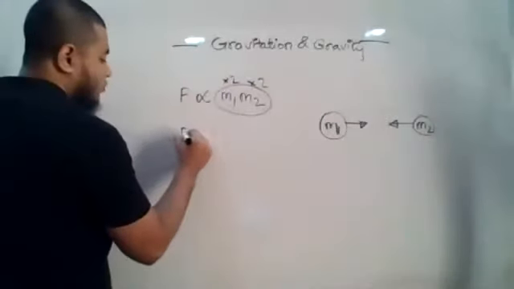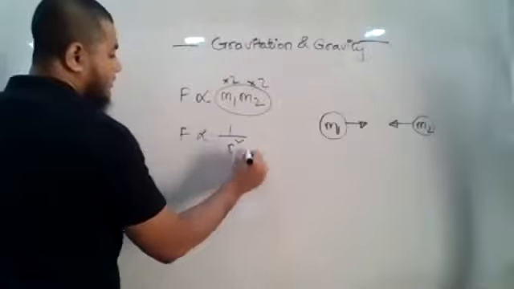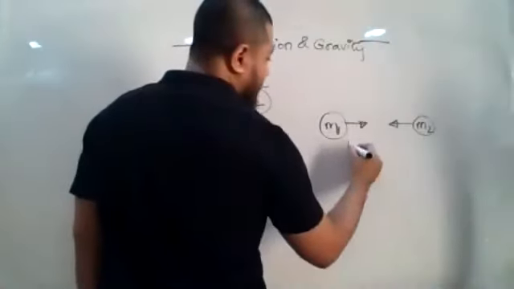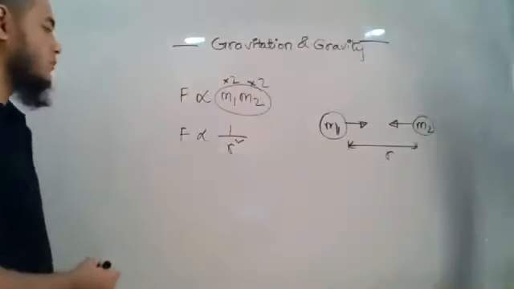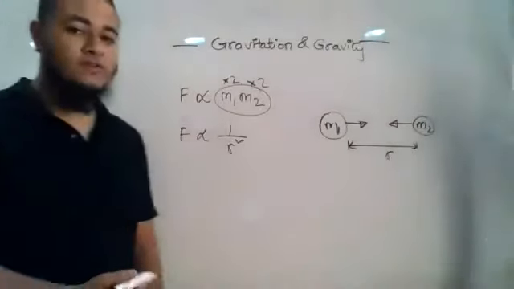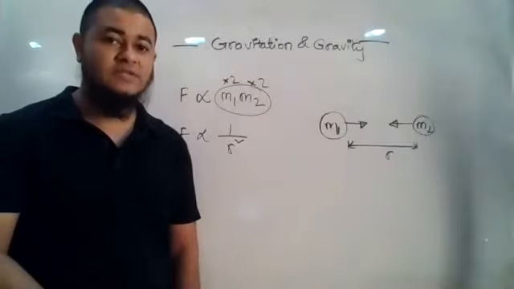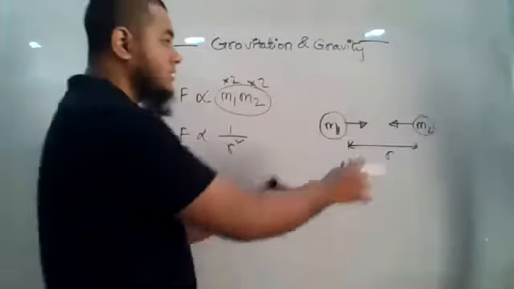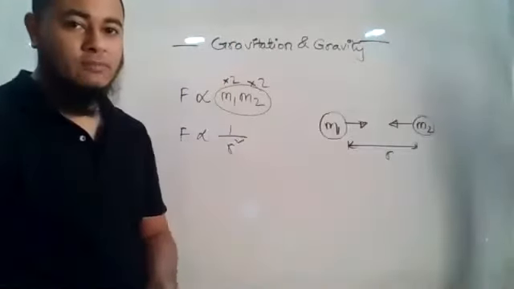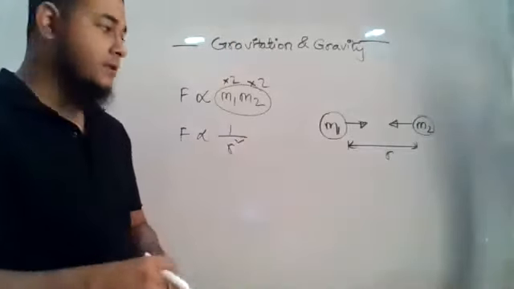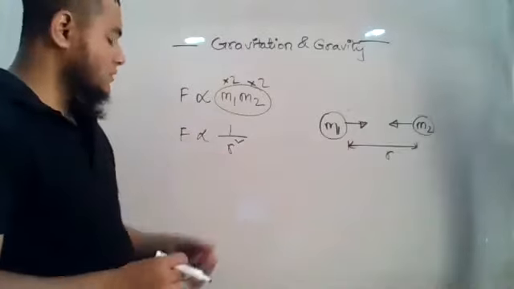And inversely proportional to the square of the distance between them. Let us say the distance between them is r. So the force will be inversely proportional. Inverse means opposite relation. If the distance increases, we know that as the bodies move further and further, the attraction force between them will be lower and lower, right? So it goes like this.